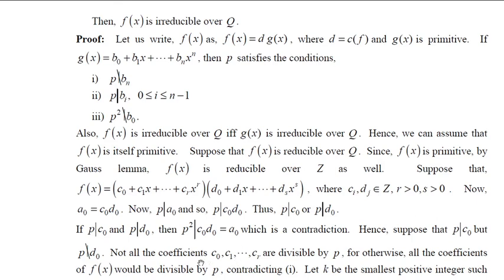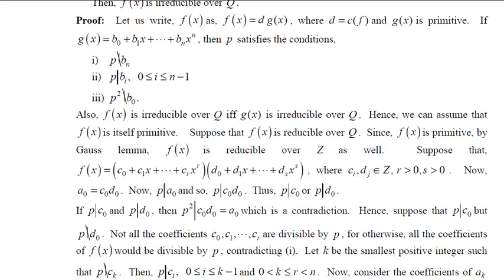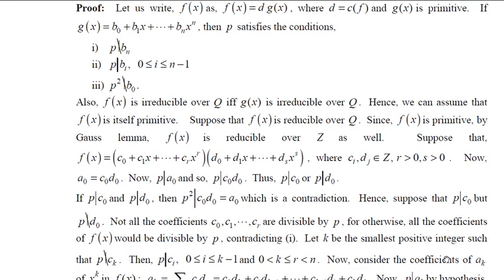Let us assume that k is the smallest positive integer such that p does not divide ck, and p divides all other ci's, that is p divides c0, p divides c1, p divides c2, etc. up to p divides ck minus 1, but p does not divide ck. Now what is the coefficient ak of x to the power of k?